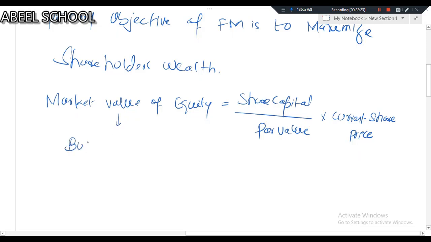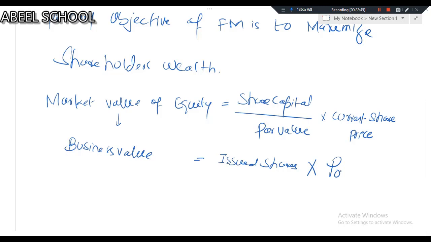If I divide share capital by par value, I'll get issued shares. For current share price, we use the symbol P0. So simply, business value is equal to issued shares times P0, and this P0 symbol is just for the current share price.